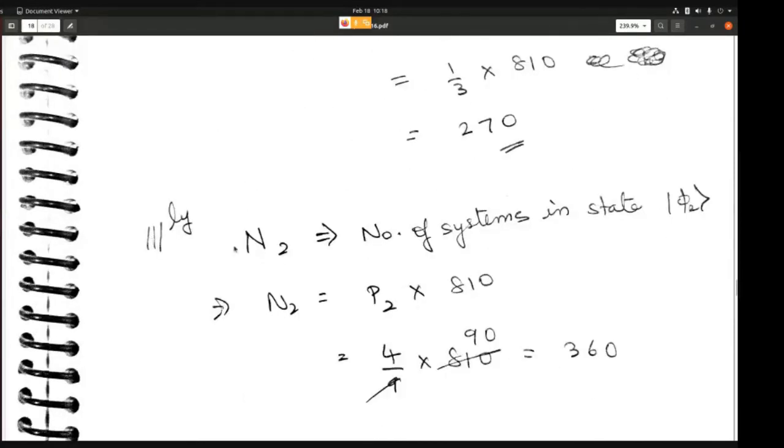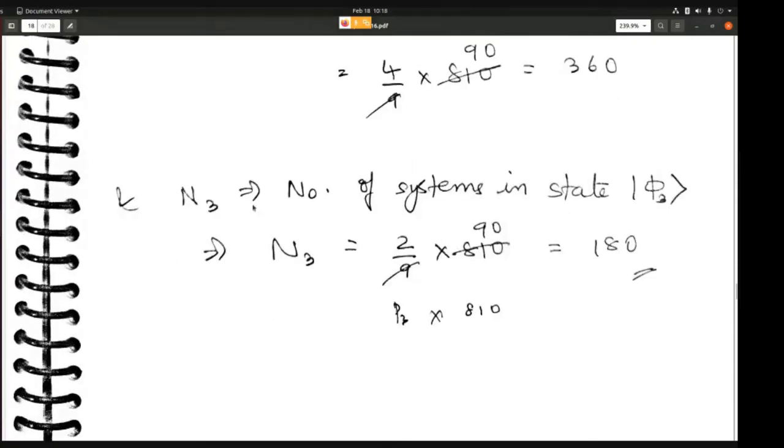Similarly, for N2, you need to find N2. So the number of systems in state phi2 is what you need to find. This is nothing but P2 into 810. Okay, so P2 we know is 4 by 9, and if you multiply this with 810, you will get 360. So if you perform the experiment with all of these systems, then 360 of those measurements will lead to the system being in the state phi2. Similarly, N3 you can find, which is P3 into 810. So P3 into 810 gives you 180.